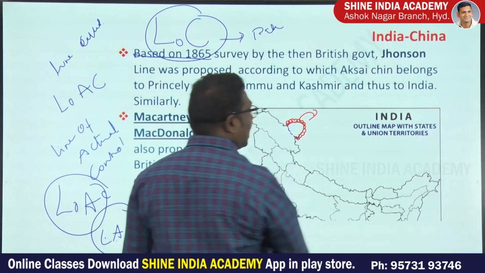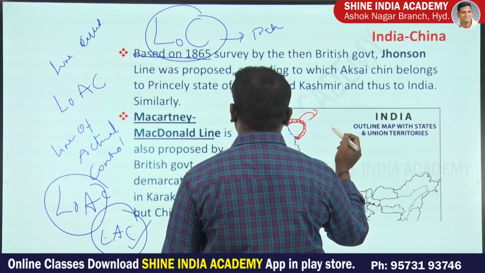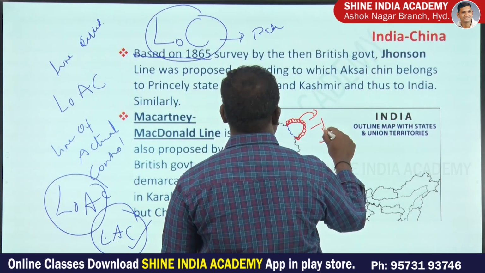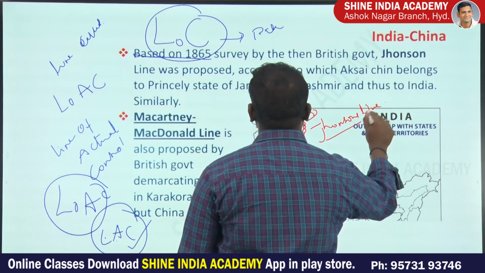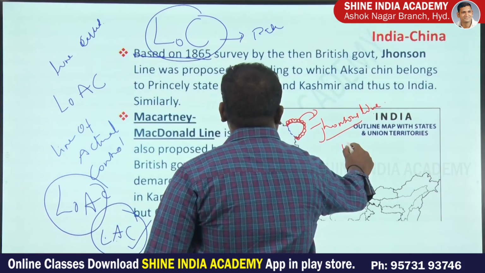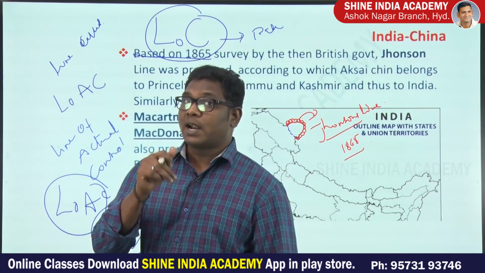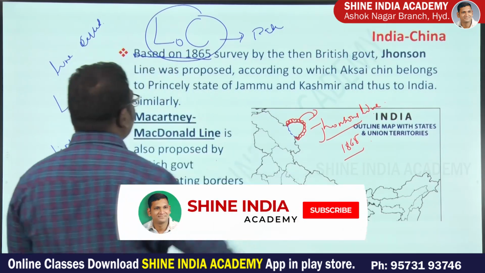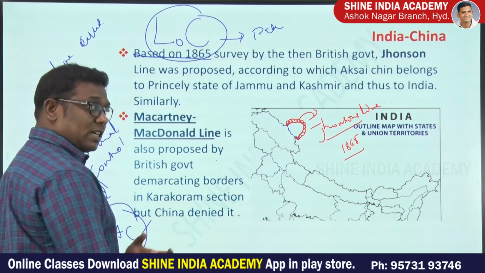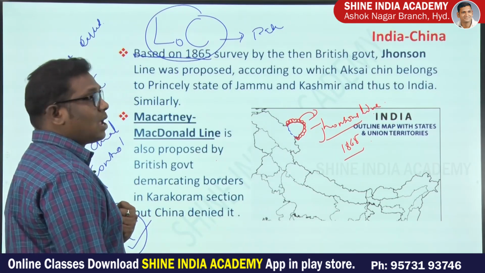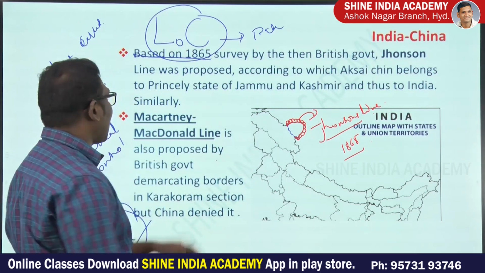This border between India and China in the western sector is known as Johnson's line. The Johnson line was adopted in 1865. I promise you won't find this information anywhere. The Johnson line was proposed in 1865, and of course the princely state of Jammu and Kashmir accepted it, whereas others such as China did not.